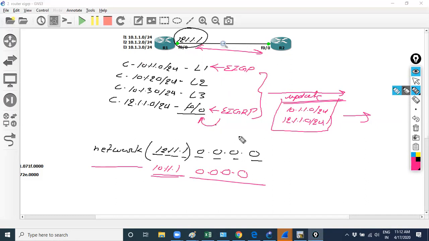For example, if before R1 we have a LAN, which is a 10.1.0 network, but we are advertising only 10.1.1.1. If we have anything like a 10.1.1.2 network, can we ping from R2 to that 10.1.1.2? No, because it will not advertise that prefix. It will not advertise that prefix.